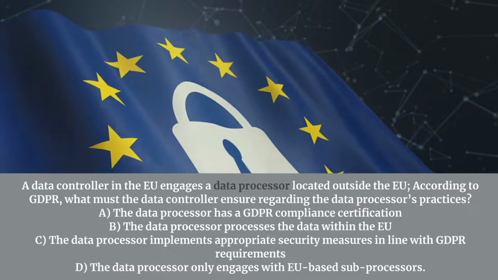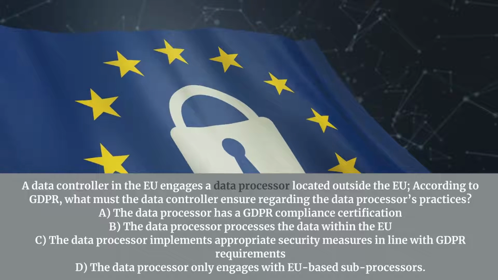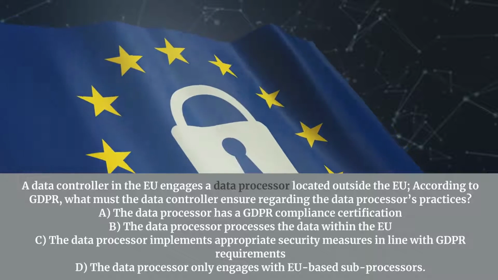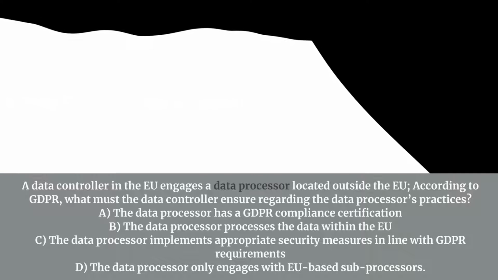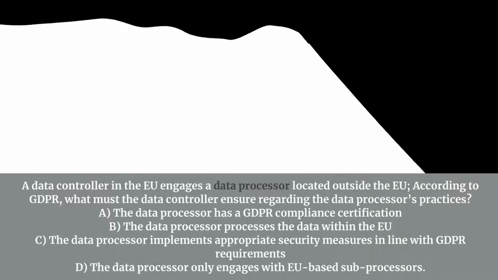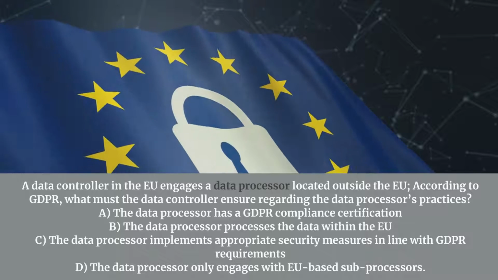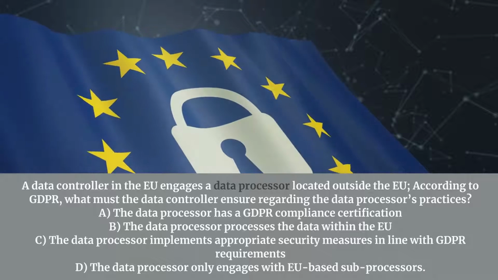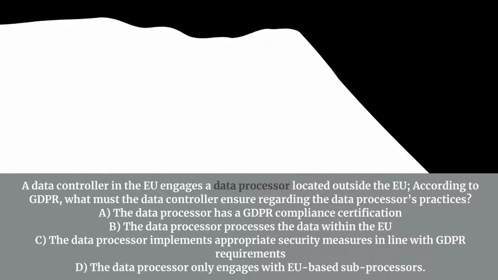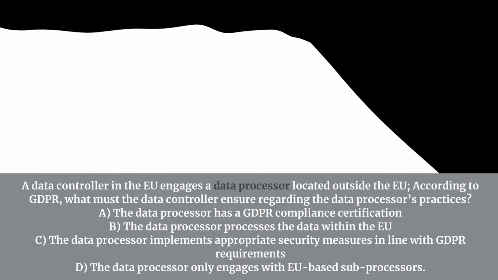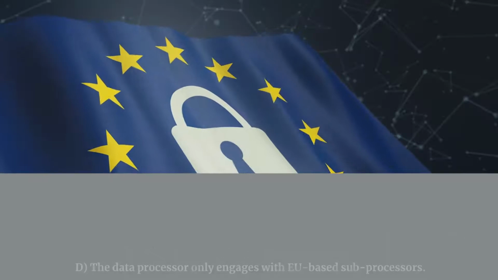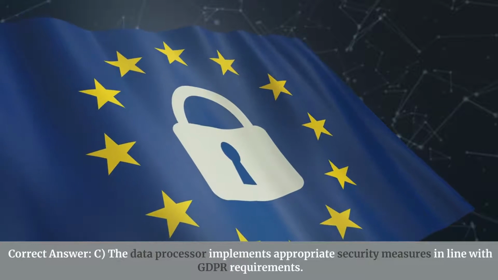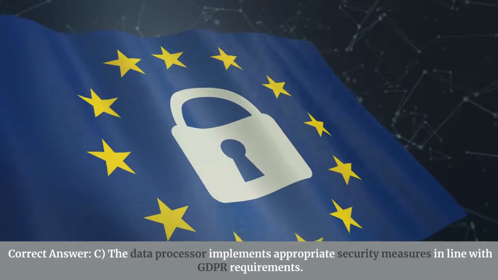A data controller in the EU engages a data processor located outside the EU. According to GDPR, what must the data controller ensure regarding the data processor's practices? A. The data processor has a GDPR compliance certification. B. The data processor processes the data within the EU. C. The data processor implements appropriate security measures in line with GDPR requirements. D. The data processor only engages with EU-based sub-processors. Correct answer: C. The data processor implements appropriate security measures in line with GDPR requirements.